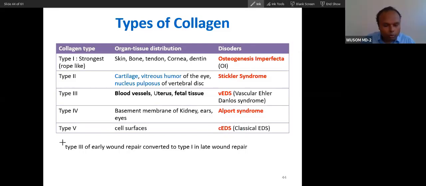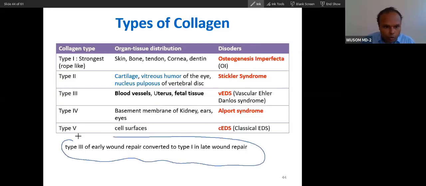Yes, sir. One more thing, during wound healing, and this is related to classical Ehlers-Danlos syndrome also. What will happen? This type 3 collagen will be present early in wound healing. And then this type 3 collagen will be replaced by type 1 collagen later in wound repair.